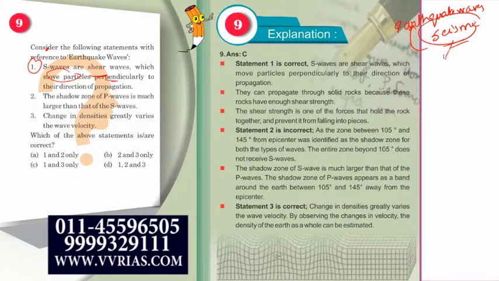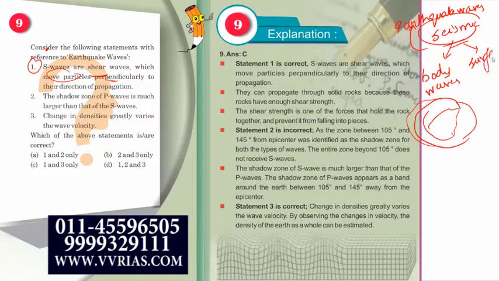ठीक है? Now these are divided into two types. You have body waves which travel throughout the body of the earth. ठीक है ना? ये पूरे body of the earth के through travel करेंगे. ठीक है? And second you have your surface waves. ठीक है? Surface waves क्या होता है? ये only surface पे ही travel करते हैं. Now body waves are further categorized into two types. You have your P waves. These are compressional waves. ठीक है ना? And you have the S waves.